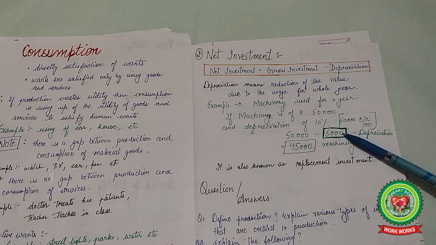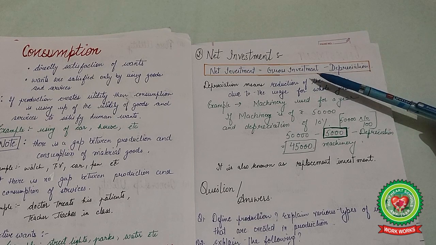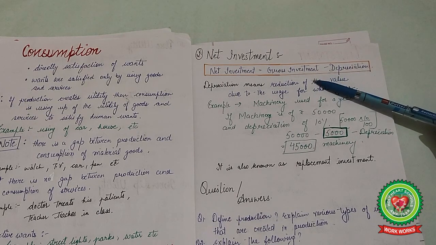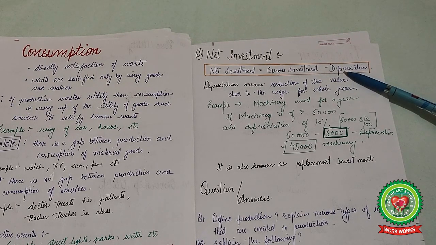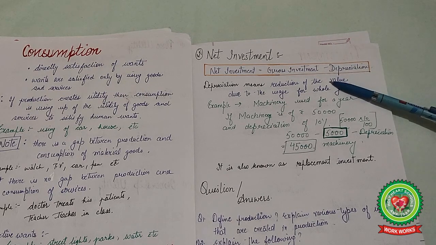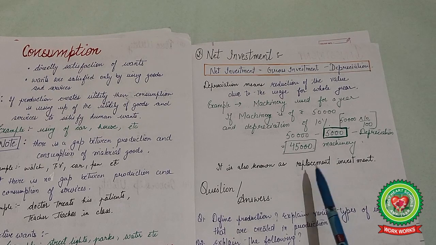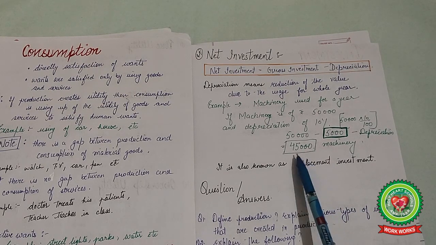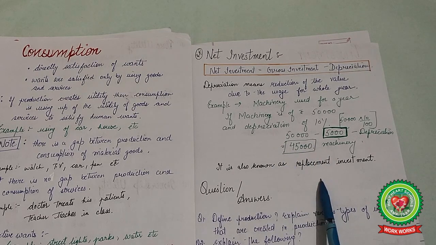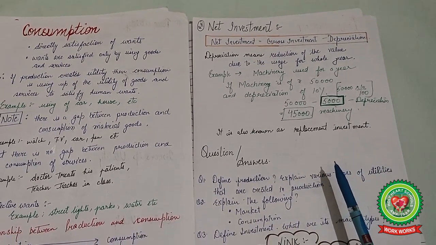We include this in net investment. So net investment means gross investment, which includes both fixed and inventory investment, minus depreciation. The net investment is also known as replacement investment, because the investment we make and the value we get should be replaced. It is known as replacement investment. So this is all about the four concepts that we discussed today, that is market, production, consumption and investment.